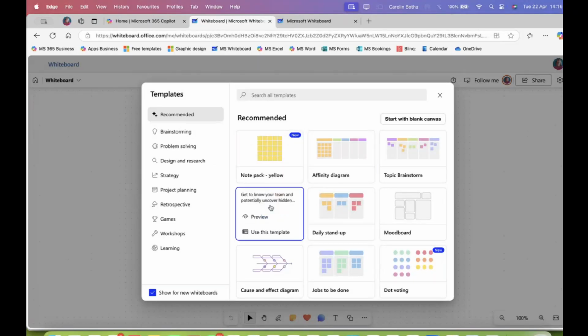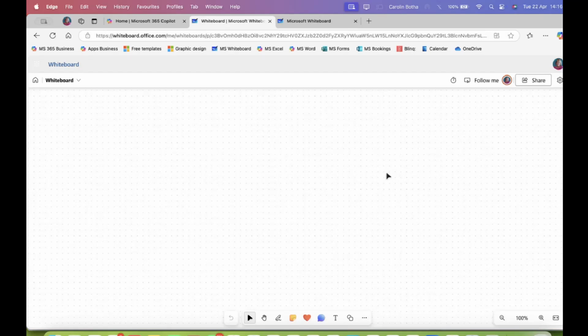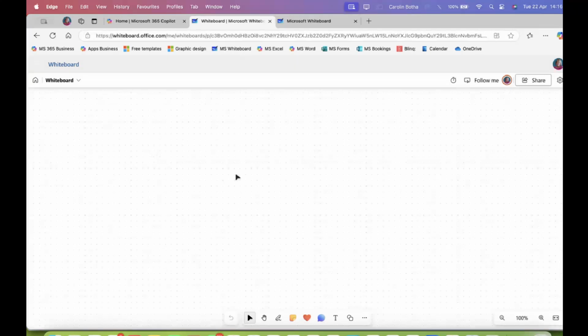Before I go to that, I just want to start with a blank canvas. In other words, a blank whiteboard. So as you can see, it has little dots, or it looks like a bit of graph paper where you can put whatever you want. Now, think back of the days, or maybe you're still using it, all those post-its, those sticky notes, literally.